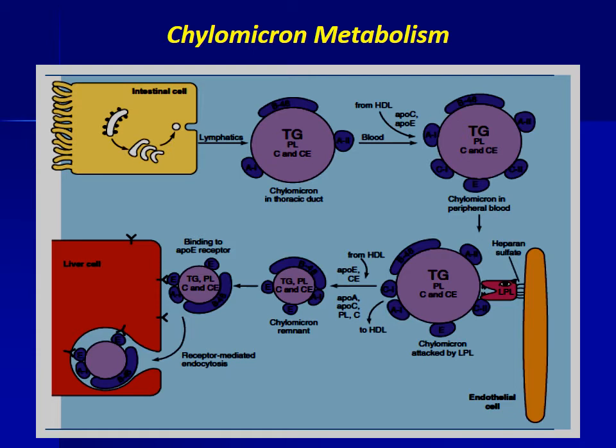The large chylomicron particle is reduced to a smaller chylomicron remnant after the hydrolysis of triacylglycerol by lipoprotein lipase.